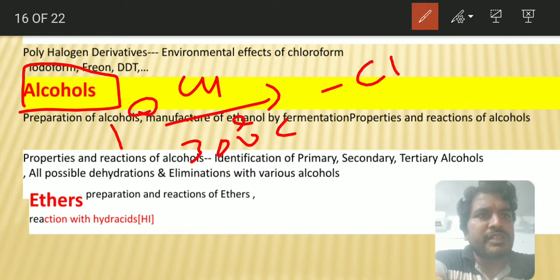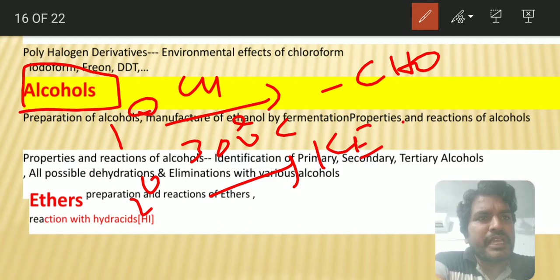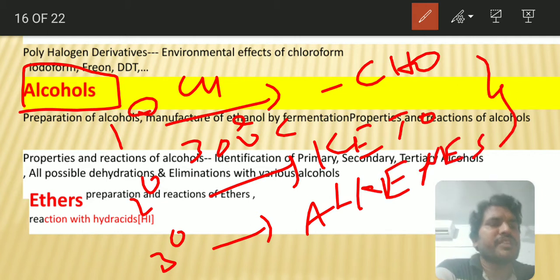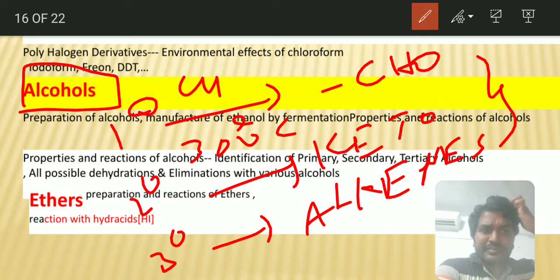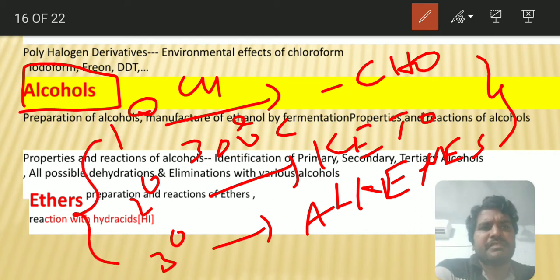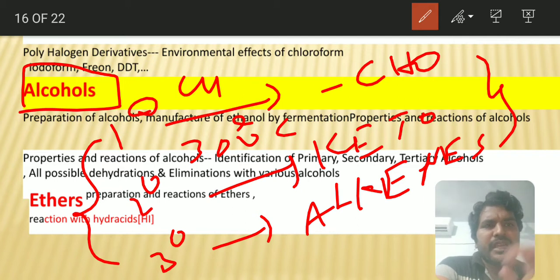Primary alcohols will produce the aldehydes, secondary alcohols will produce the keto compounds, and then tertiary alcohols will produce the alkenes. This is a very important exceptional reaction for the alcohols. Like this, some reactions will show specific significance during their reactivity. Those kinds of reactions you should stress much, and those reactions related to the preparation of other compounds, you should also understand and learn.